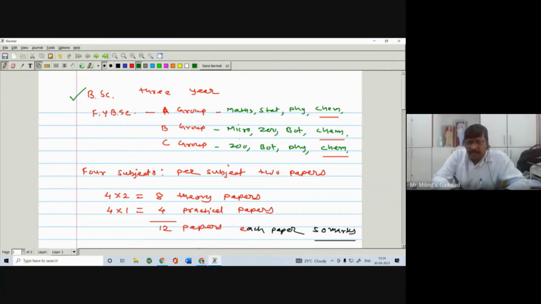Now suppose you fail in some subject in FYBSc. When you go for the SYBSc, you have ADKT, even if you don't pass in a few subjects. There are some rules and regulations of SPPU, Savitribai Phule Pune University, so you can complete that credit or pass in that subject in the SYBSc, right? But for taking admission to the TYBSc, all your FYBSc subjects should be clear, at least up to SYBSc.